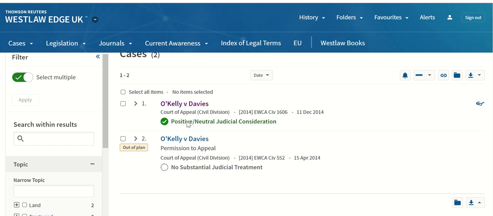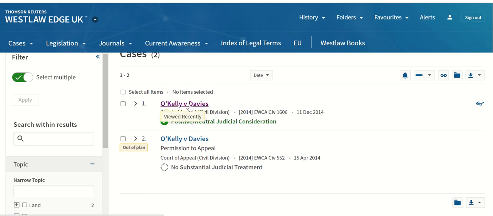And also for case results, Westlaw has a coding system just to be able to indicate cases that are good examples of case law. So these are often marked off in green, called positive, or you might find cases that are red that say negative. And the red ones would be not good examples of case law. For example, that case was overturned or appealed and lost. So do bear in mind which cases you choose to include from your search results.